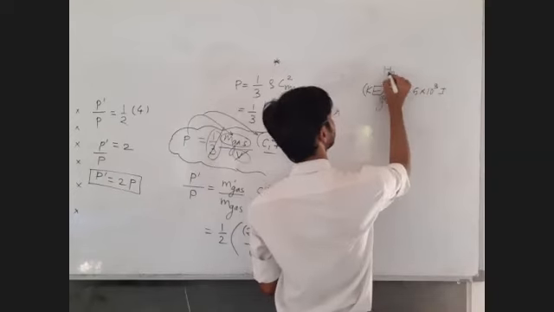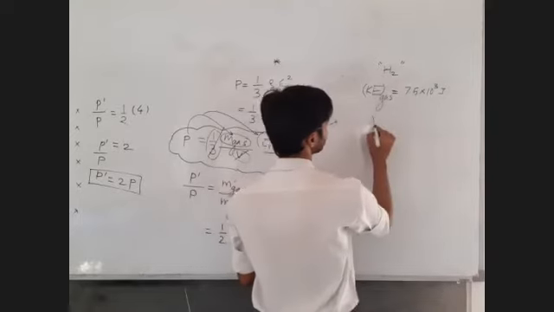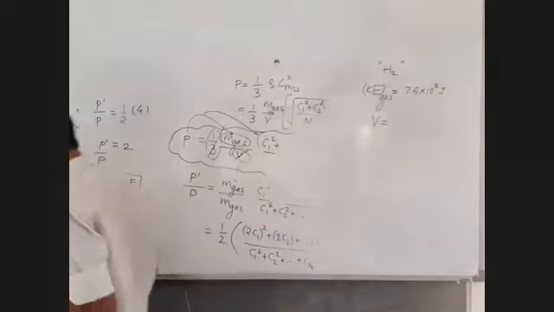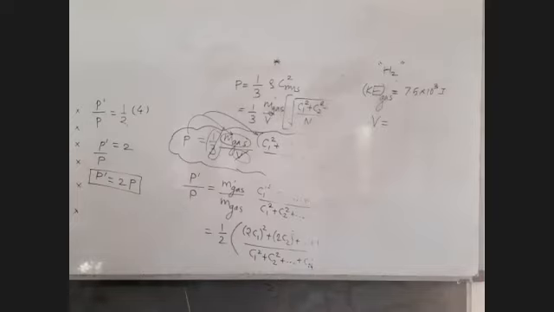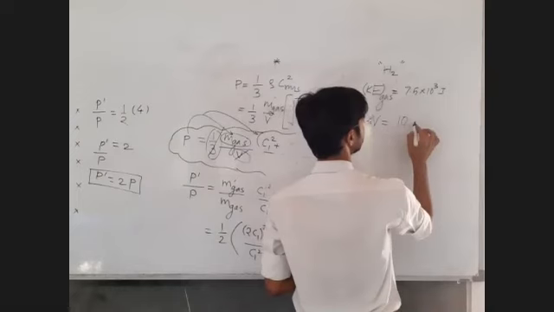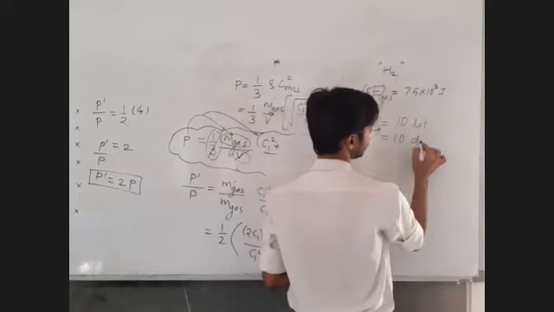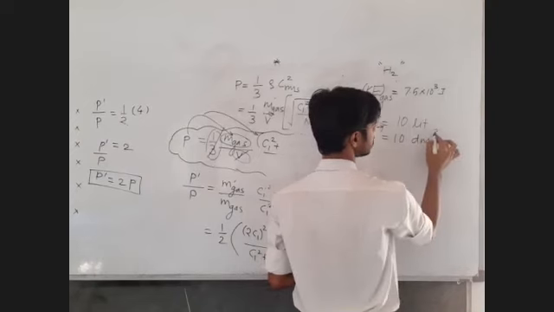Molecules are given of hydrogen, so H2 gas is given to you, and they are giving us the volume of the container as 10 liter capacity. We know liter means dm cube, decimeter cube.